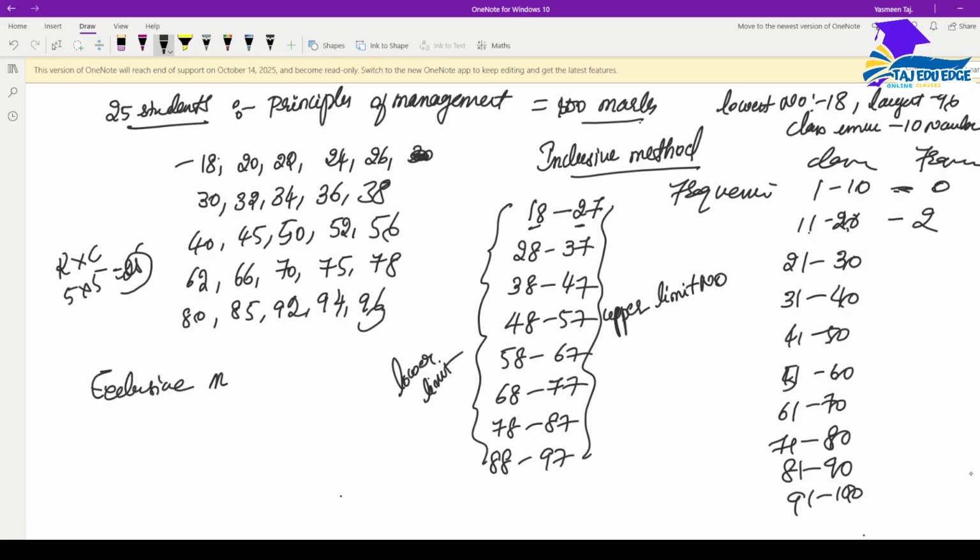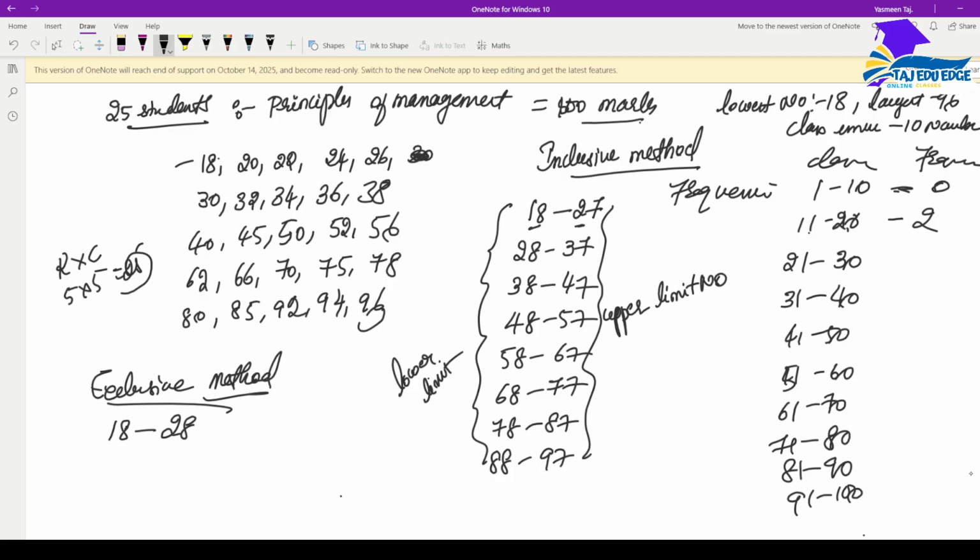But when it comes to exclusive method, I will write with the same 10-number intervals. In exclusive method, the upper limit and the lower limit will be the same most of the time. See here, 18 to 28 is 10 numbers in exclusive method.